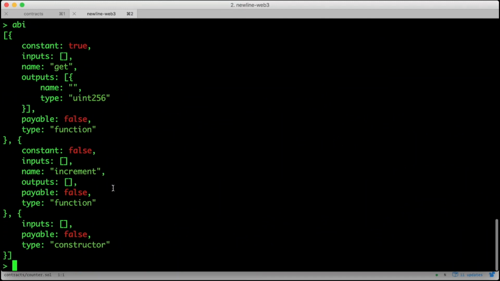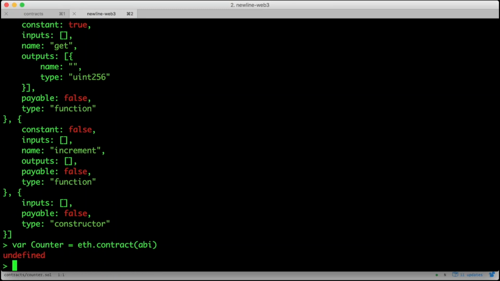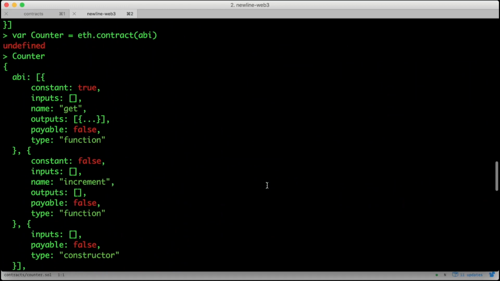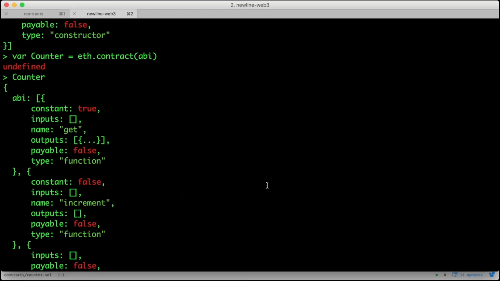Next, we're going to create essentially a JavaScript class for our contract. var Counter equals eth.contract, passing the ABI. And finally, we need to tell our code where to find this particular instance of the counter contract on the blockchain.